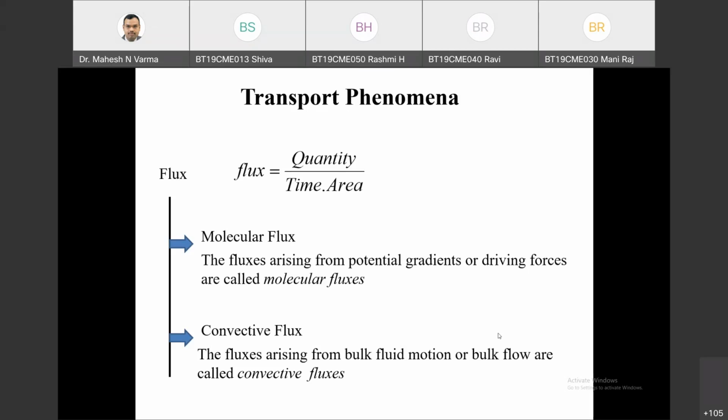Ravi, can you tell me what is the conductive flux law in mass transfer? Sir, it is Fick's law. Very good. Fick's law of diffusion is the law which will define the molecular flux in mass transfer. How about in momentum transfer, fluid mechanics?